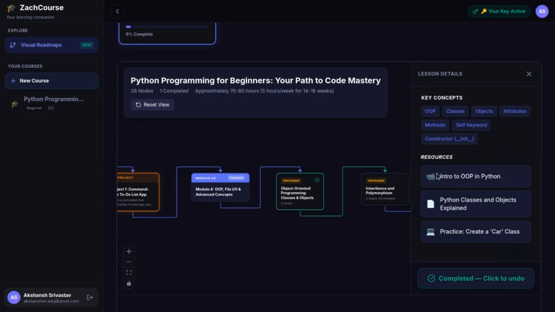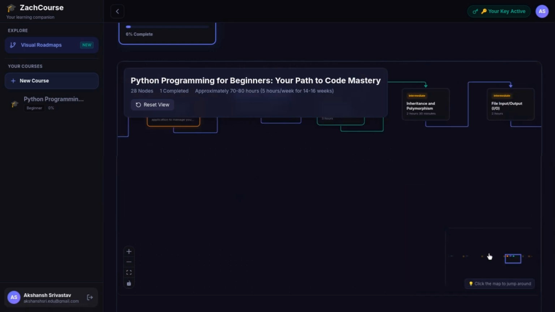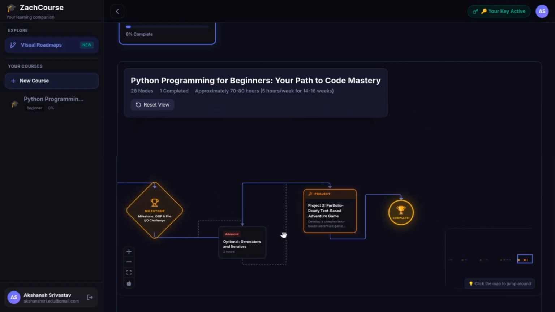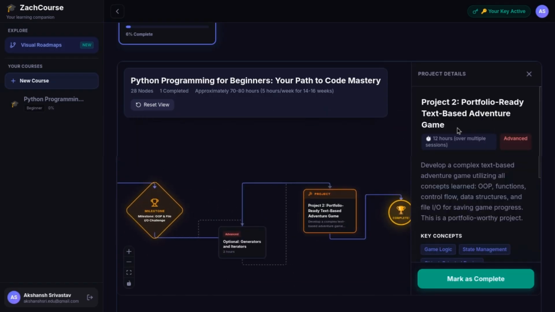You can then also mark it as completed, and at the end of each roadmap there will be a few projects that the learner can attempt. For example, this one has a portfolio-ready text-based adventure game.